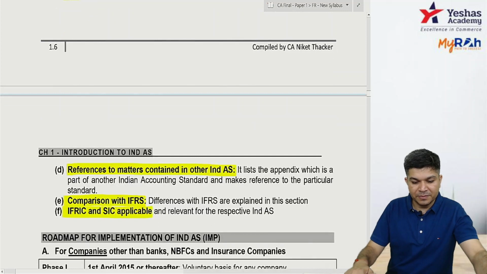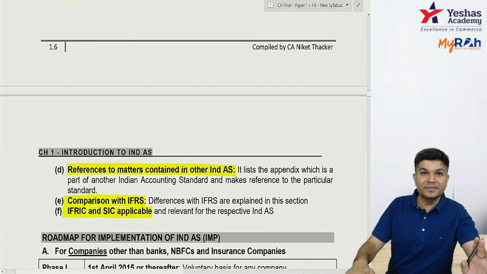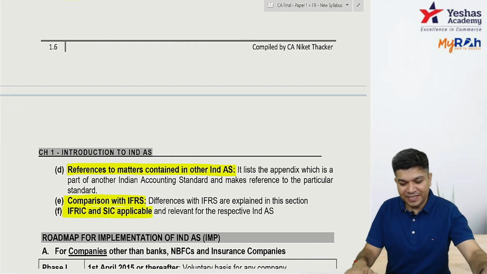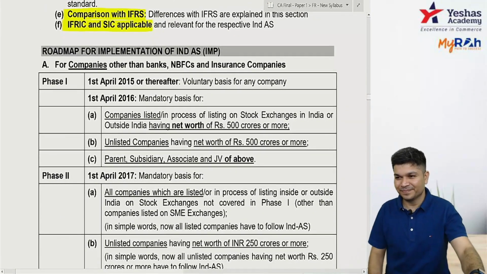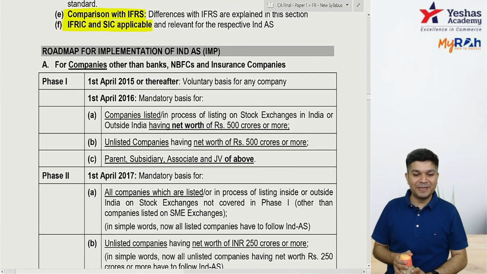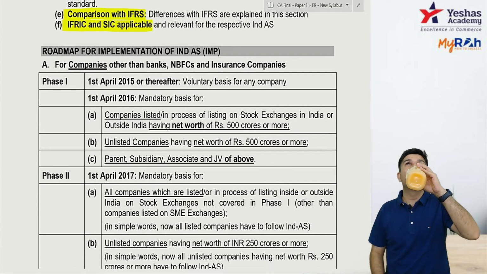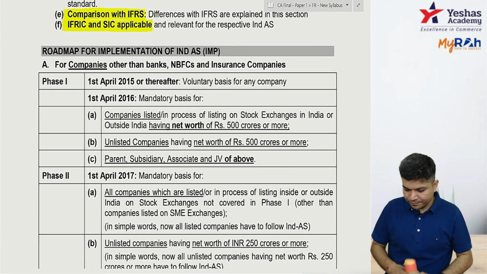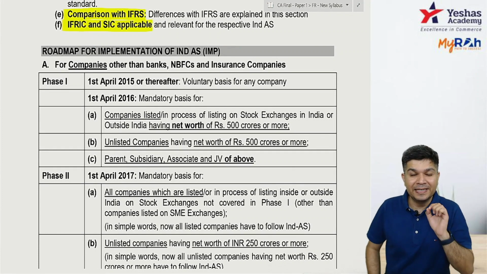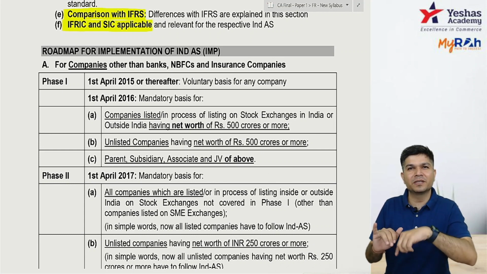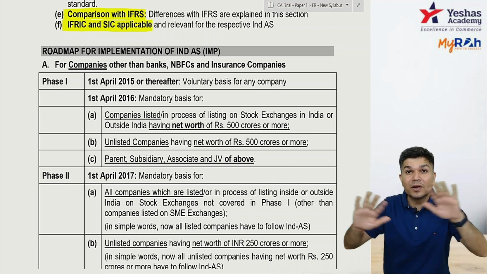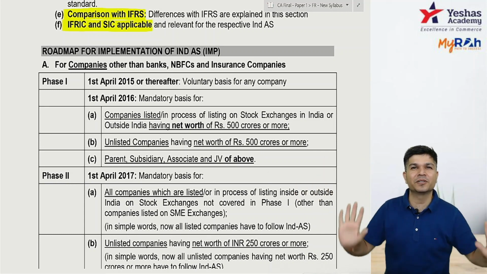Okay, so this is the structure of your IND AS, and now comes the important thing: the roadmap for implementation of IND AS. Questions will come on this. Now see, IND AS are only for companies. I repeat, IND AS are only for companies. Sole proprietorship, partnership, trust, HUF, they are all not required to follow IND AS irrespective of turnover.